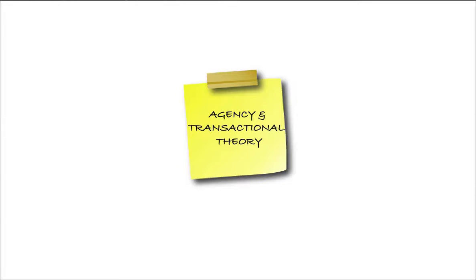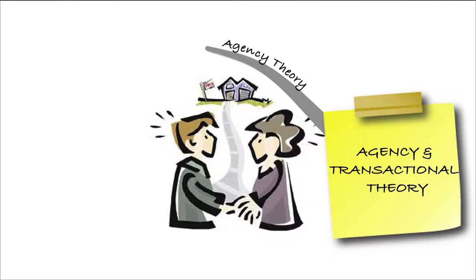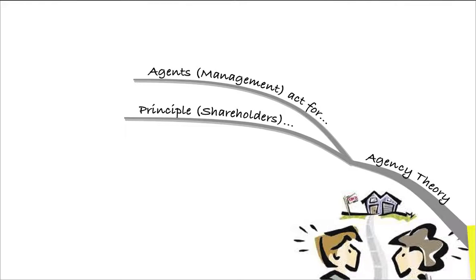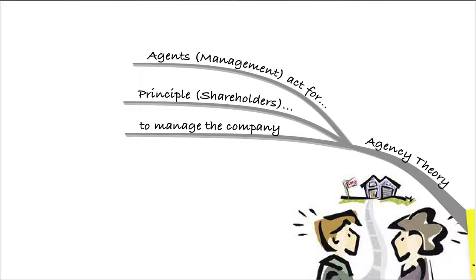This is a recap of our lecture on agency and transactional theory. So first thing we looked at was agency theory. Remember that agents, usually in the case of corporate governance, we're talking about management. So management act for the shareholders. So the agents, who are the management, act for the principal, who are the shareholders, to manage the company. Because the shareholders own the company, the managers come in and manage it for them.